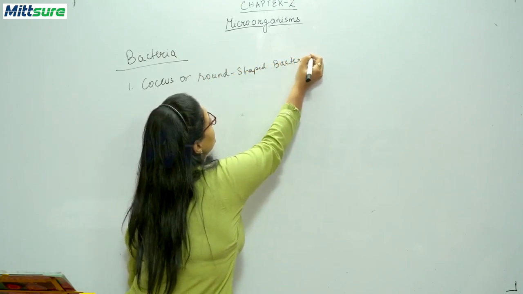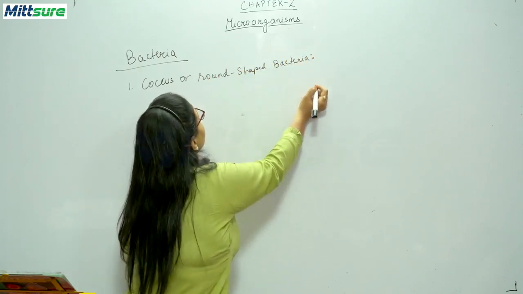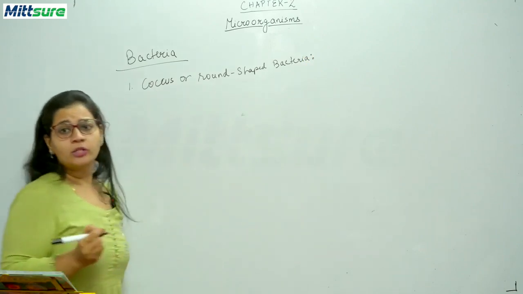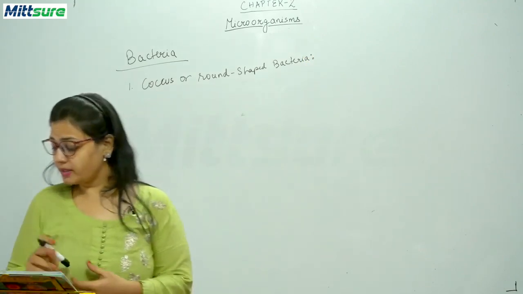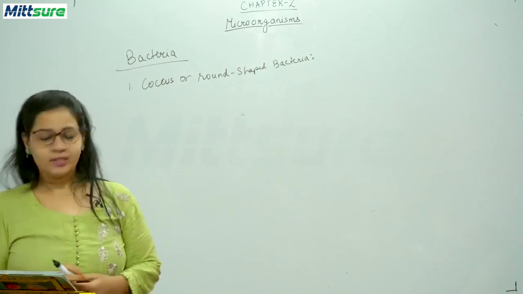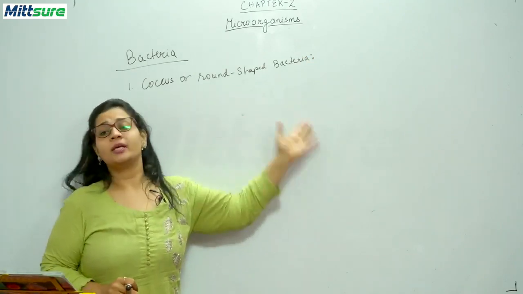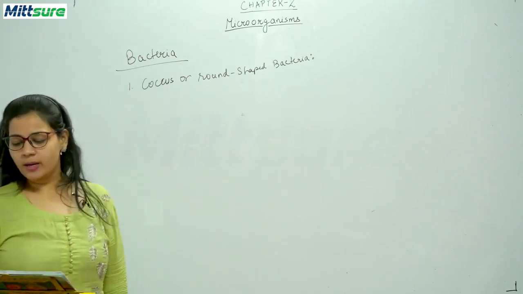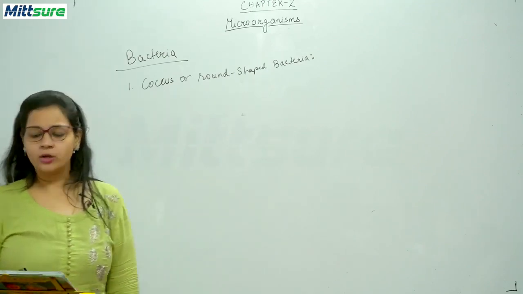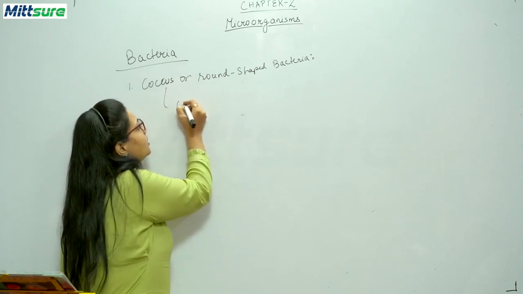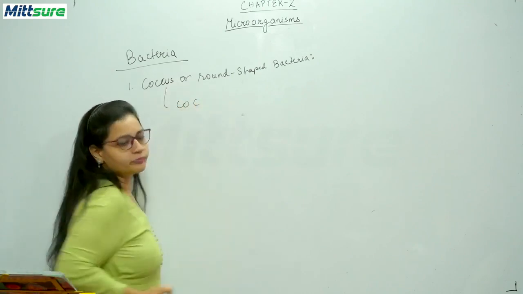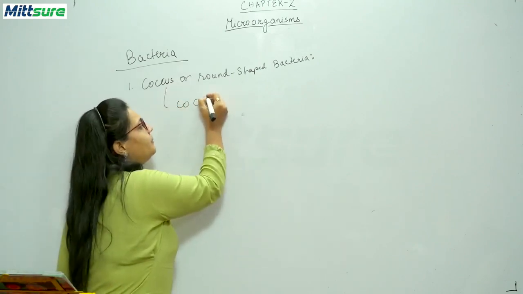Okay, students? So this is first type of bacteria which is classified on the type of shape and structure. Now, this coccus or this round shaped bacteria, as the name suggests, what are they? They are spherical in shape and are called coccus, or you can say cocci. Cocci in plural.